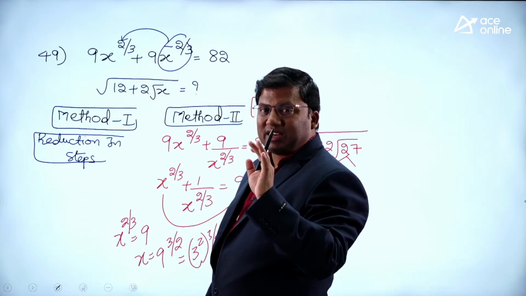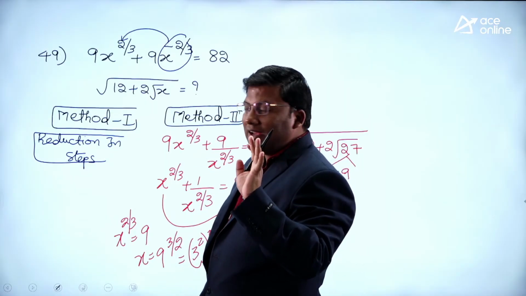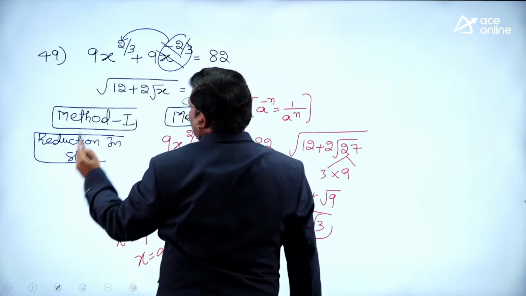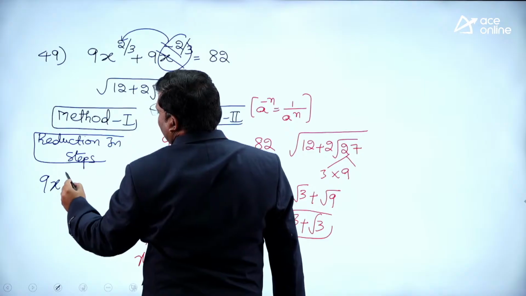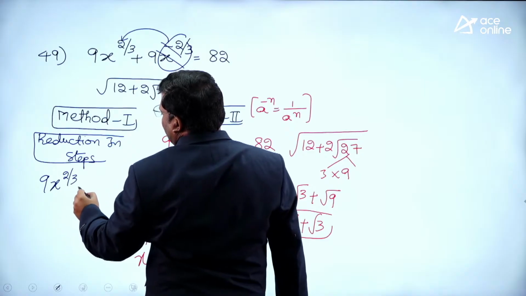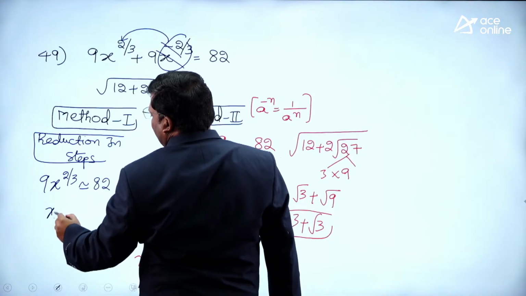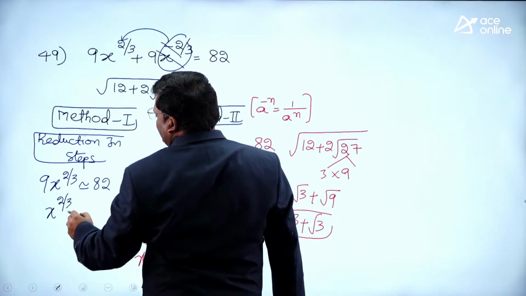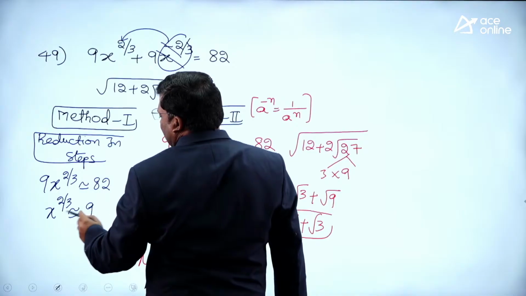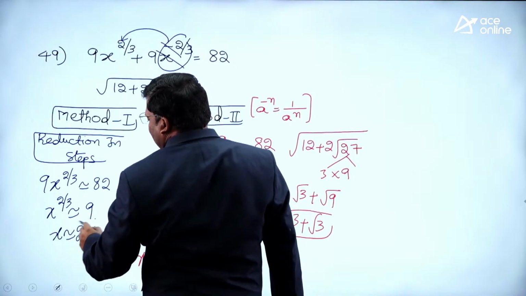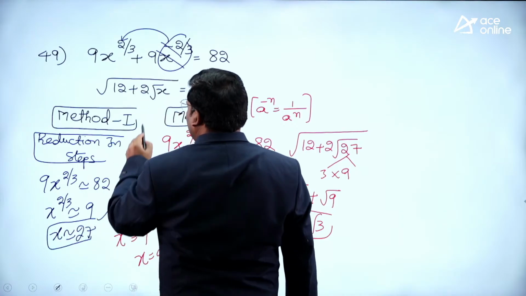A power minus n is a very small value, so you can ignore this value. 9x^(2/3) is closer to 82, so x^(2/3) is closer to 9. X will be closer to 27. Are you all with me? X is closer to 27.